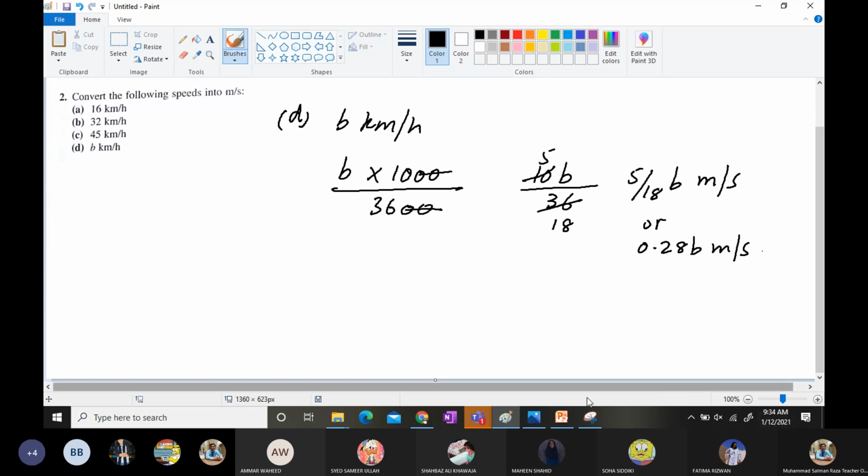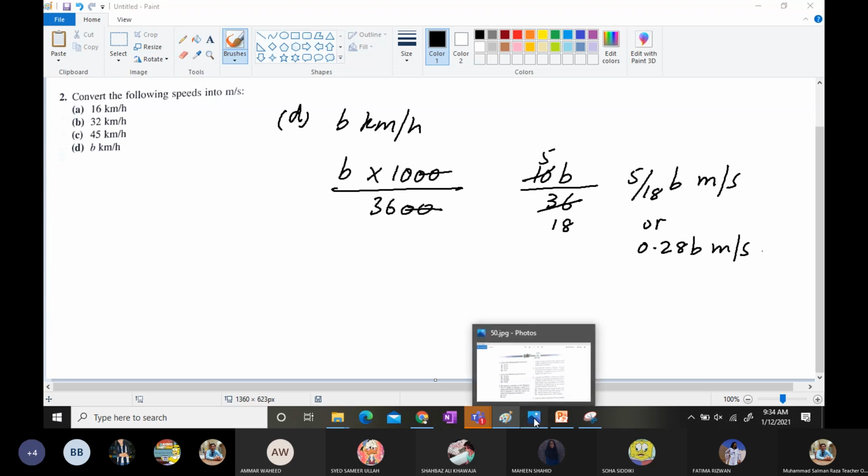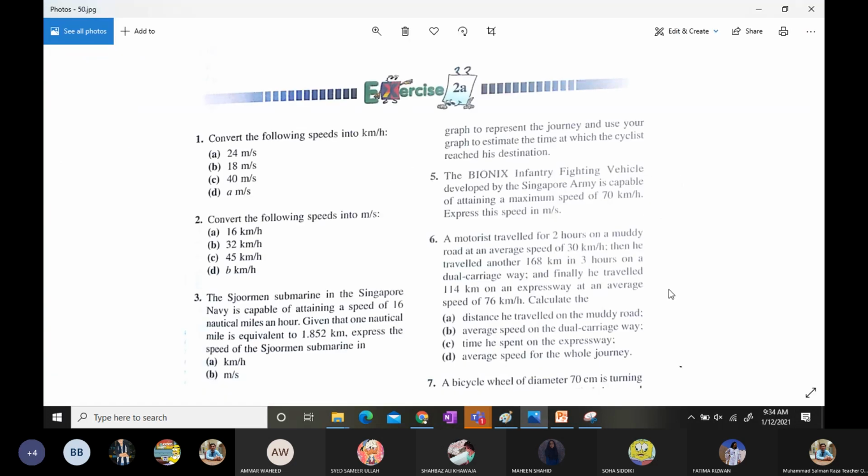Now, without wasting our time, let's move on to the next question, which is question number 3. It's a word problem, and it says the German submarine in the Singapore Navy is capable of attaining a speed of 16 nautical miles an hour. Given that 1 nautical mile is equivalent to 1.852 kilometers, express the speed of the German submarine in kilometer per hour.